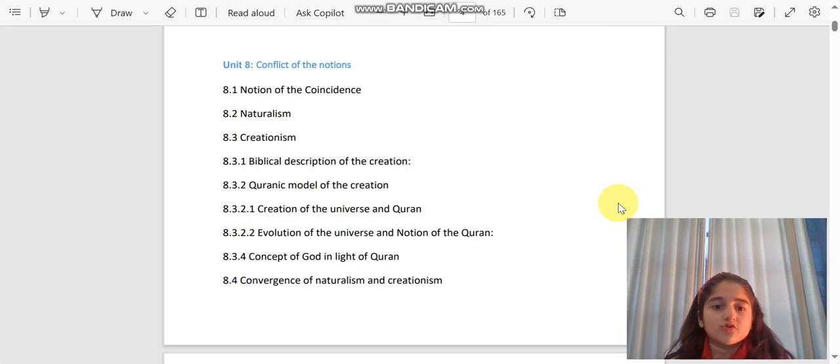फिर उसके बाद हम naturalism और creationism को discuss करेंगे. Then we'll learn about the biblical and Quranic model of creation. Then हम creation of the universe, evolution of the universe and concept of the God in the light of Quran को पढ़ेंगे and in the end we'll learn about the convergence of naturalism and creationism and this is where the project ends.